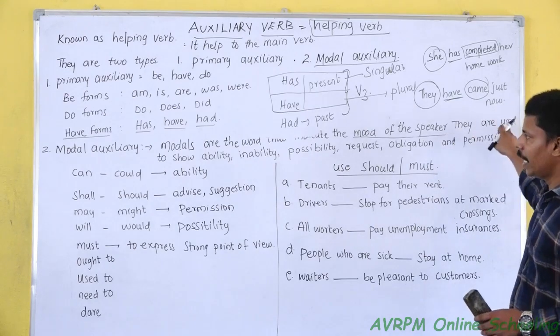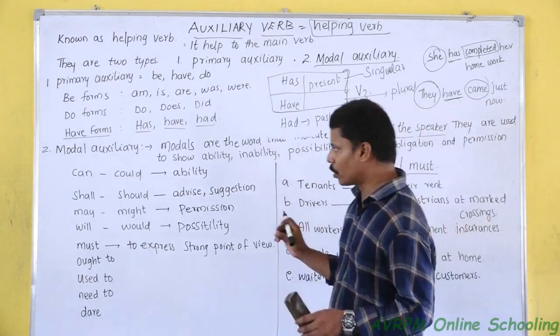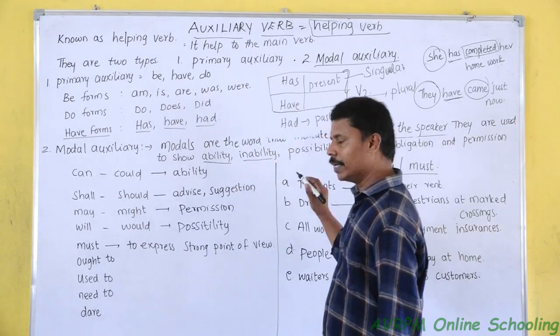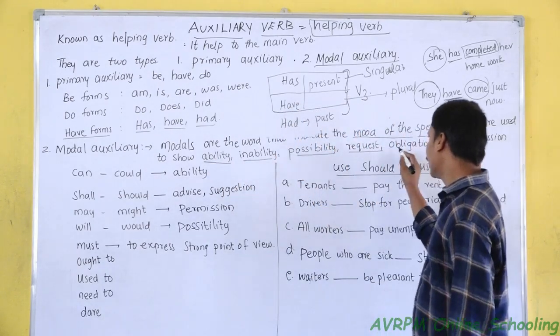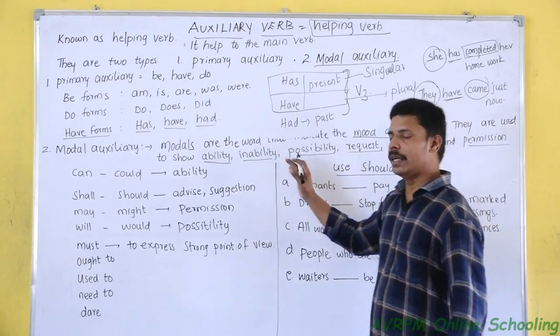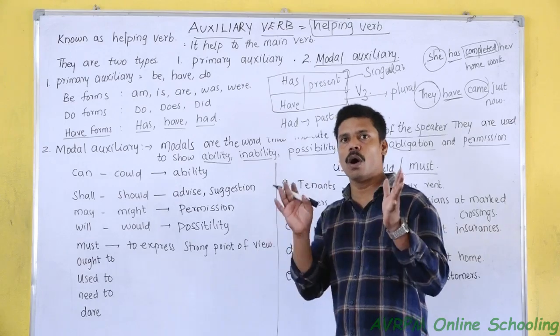These modal auxiliaries usually show ability, inability, possibility, request, obligation, permission and impossibility, to show the mood of the speaker.